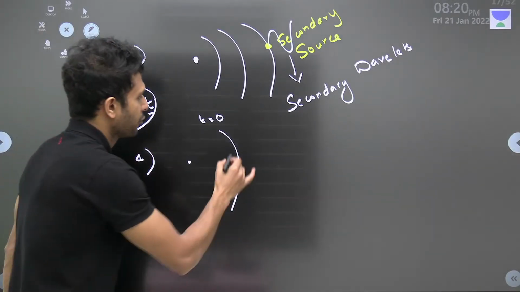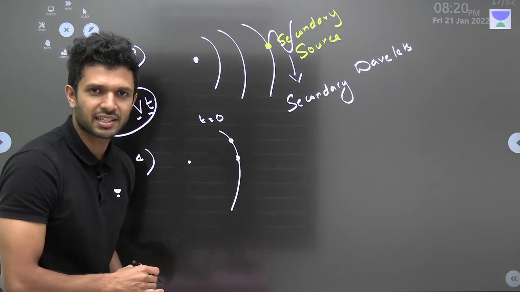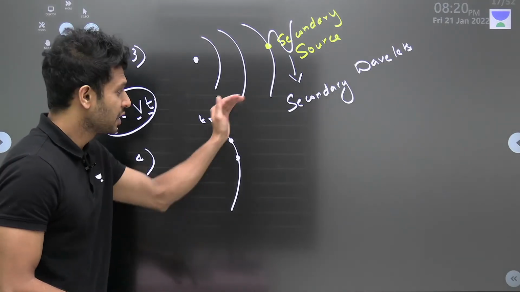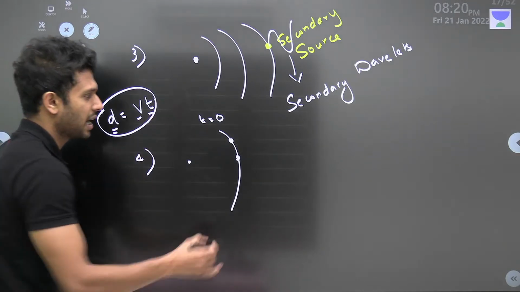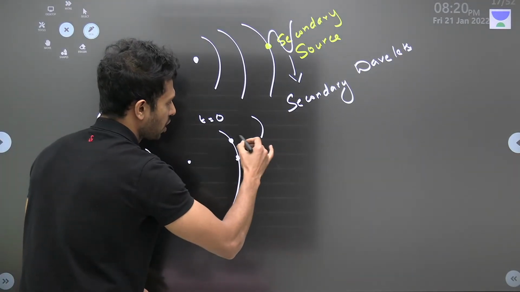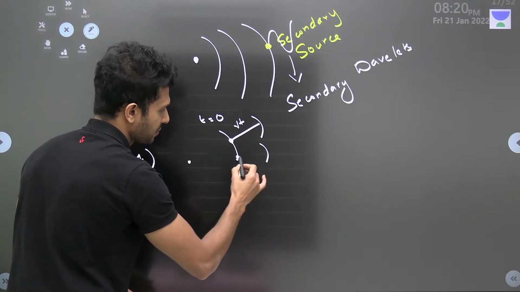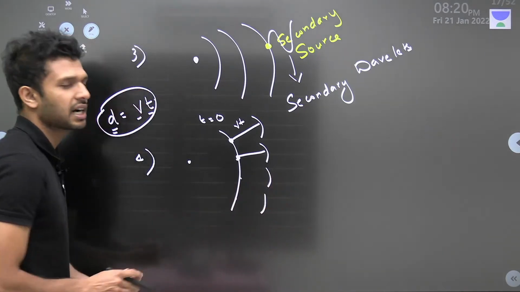Right? Matlab, from all the points on this wavefront, all points are sources of light, ठीक है? Waves will be emerging. How much distance will they be traveling? Throughout the direction, it will be traveling a distance of vt. Now to mark all the points, we can draw arcs of radius vt. We can draw an arc ऐसे, ठीक है? ऐसे. So we can have so many such arcs like this.